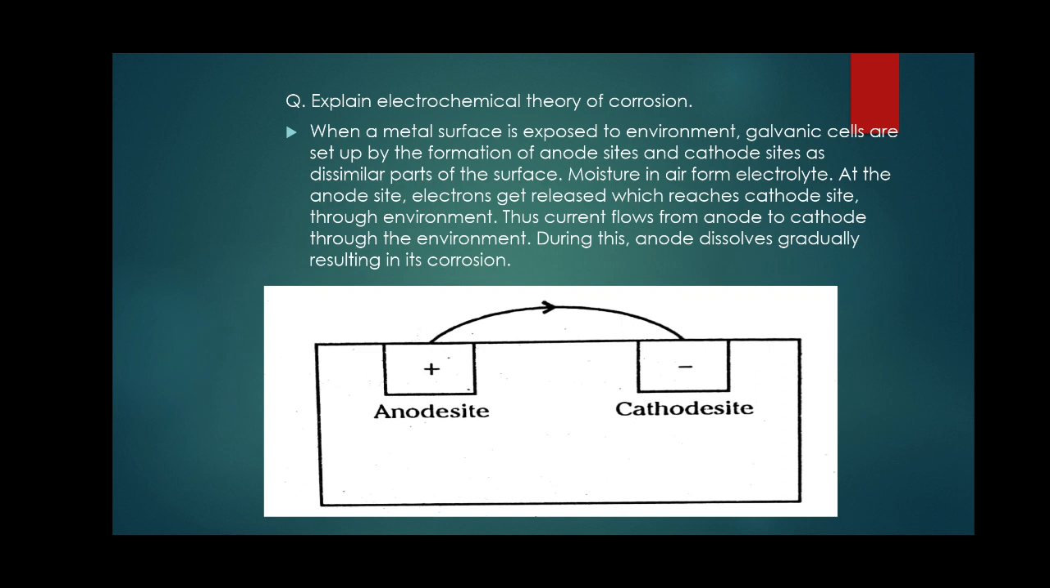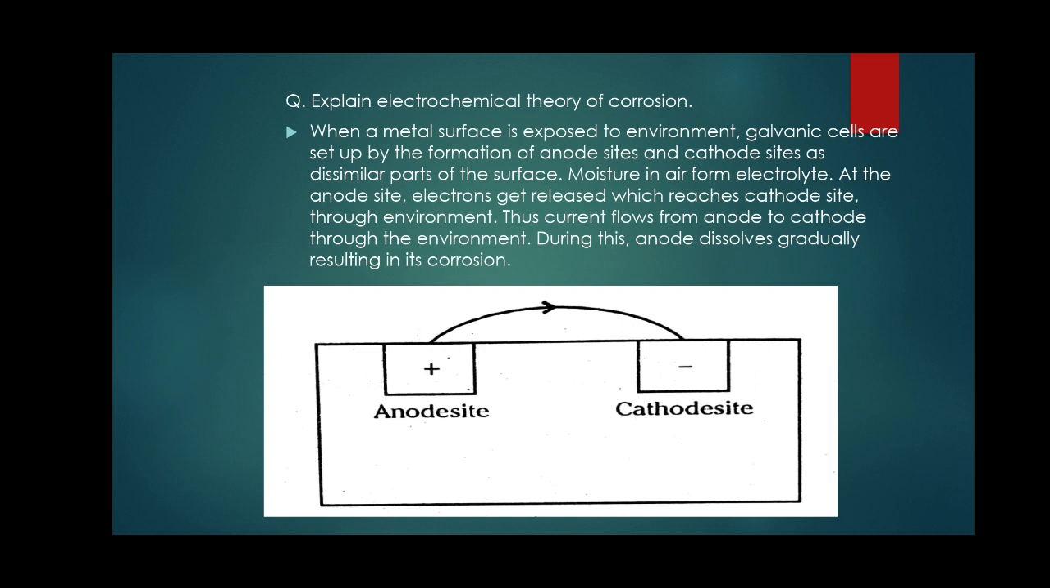If there is a metal exposed to the environment, in the environment there are oxygen, water and acid. It is an electrolyte, and two surfaces are formed, anode and cathode. The anode goes on losing electrons towards the cathode, thus the metal is undergoing corrosion. So when a metallic surface is exposed to the environment, a galvanic cell is set up. A galvanic cell is one in which chemical energy is converted into electrical energy. It is set up by the formation of anode side and cathode side on different parts of the surface of the metal.